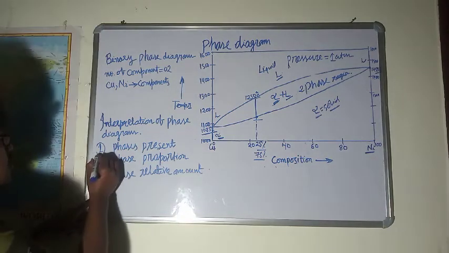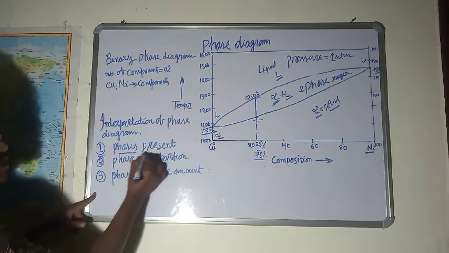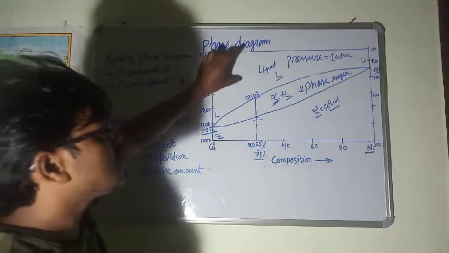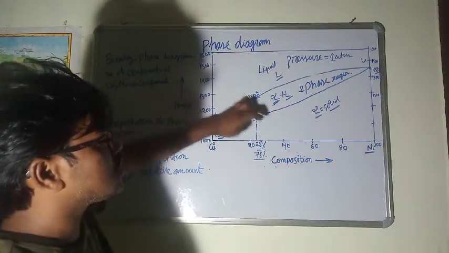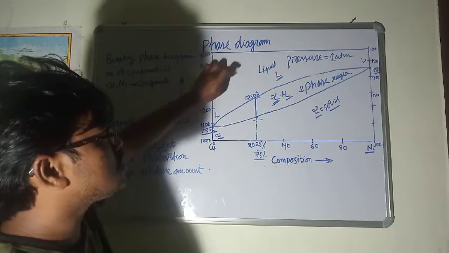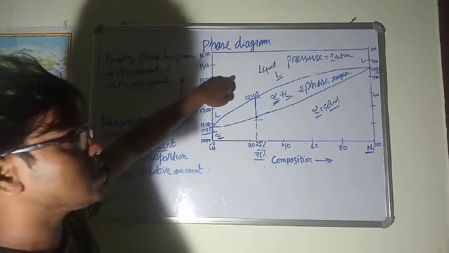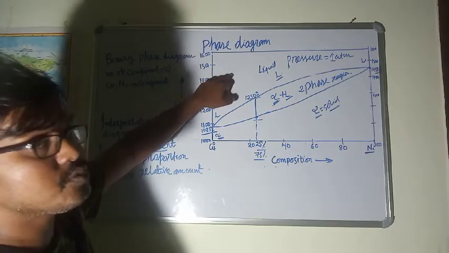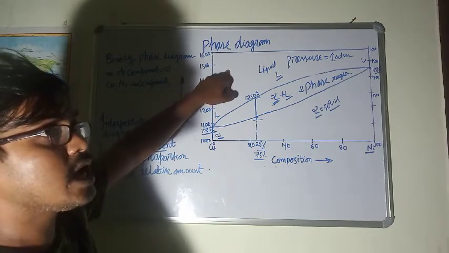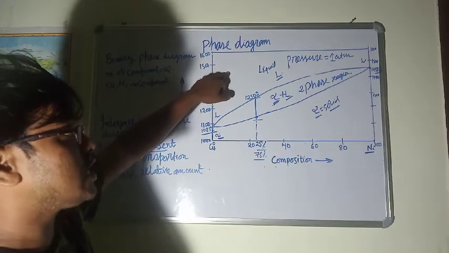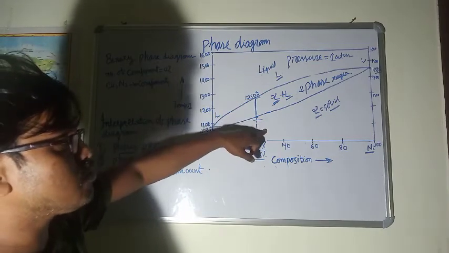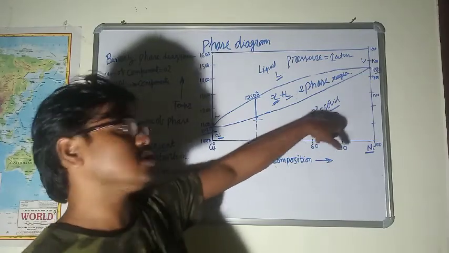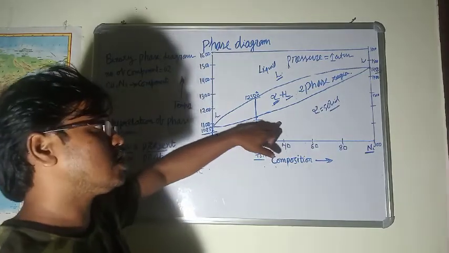So first of all, the first point is the phases present. What are the phases present in the copper nickel phase diagram? We have already discussed that there are three distinct regions in the copper nickel phase diagram. The first distinct region, at the upper high temperature level, is the liquid phase region. So only liquid exists at a higher temperature. At a lower temperature region, you can see the alpha phase. Alpha phase is a solid phase of the copper nickel substitution.